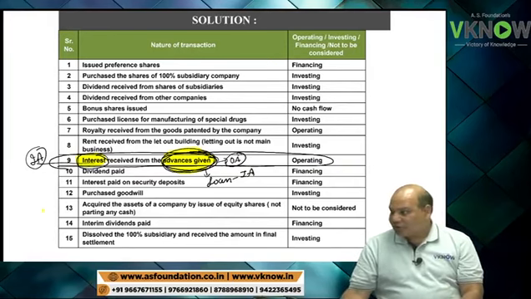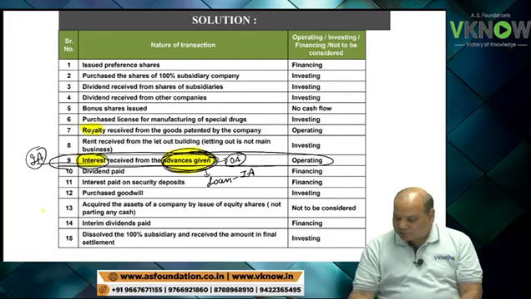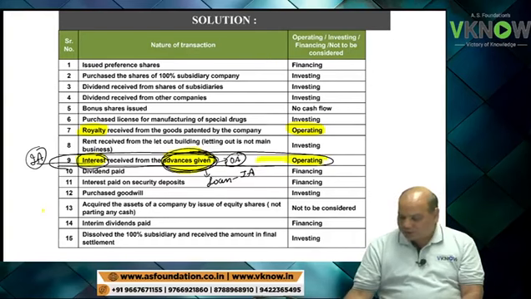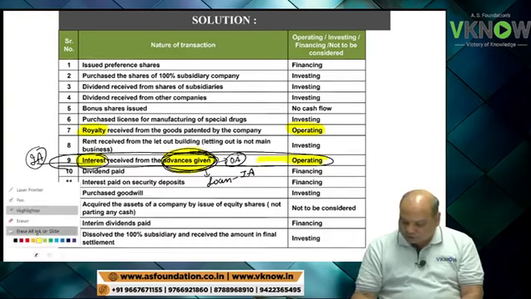Then the next question is, why 7 is operating activity? It is a royalty income. It is related to operation. So royalty is put in operating activity every time, not an issue. Why 9 is operating, that I have explained. So most of you got confused in 9 number.